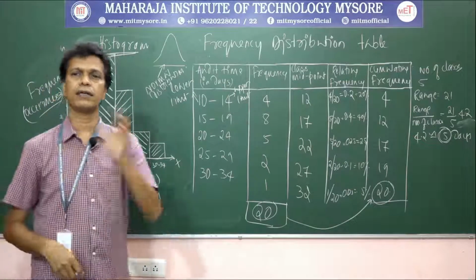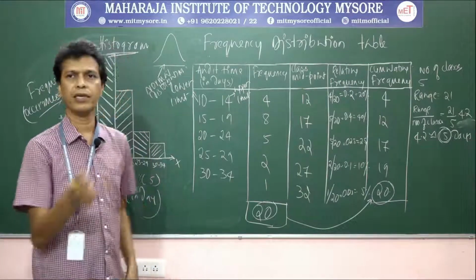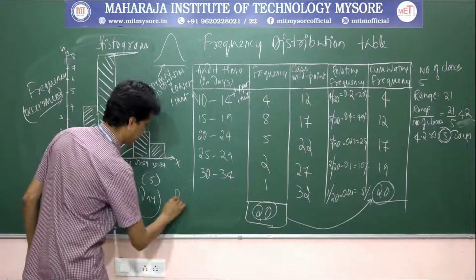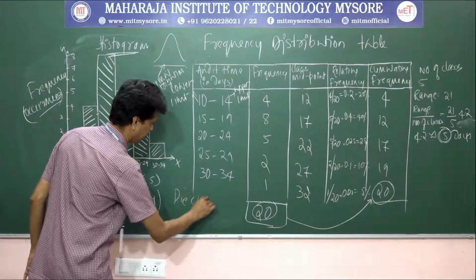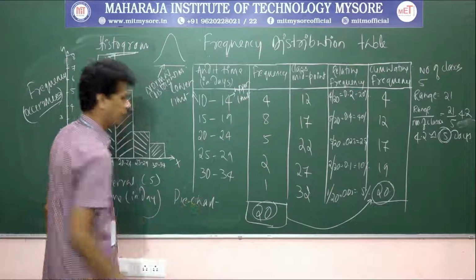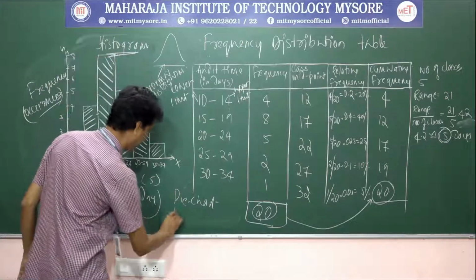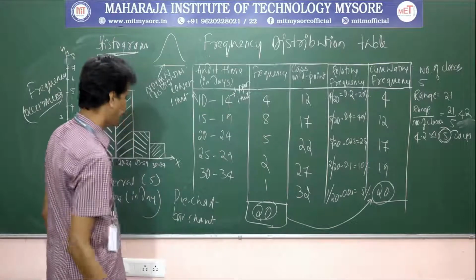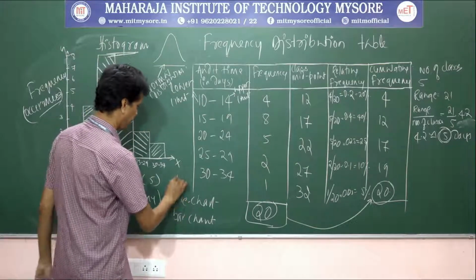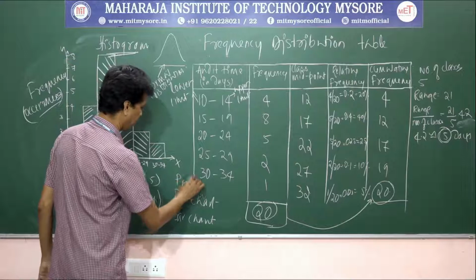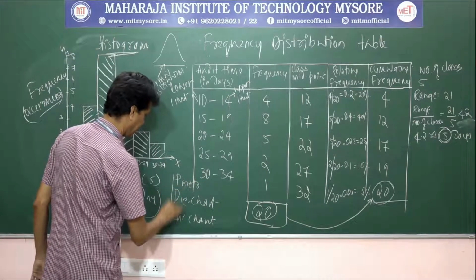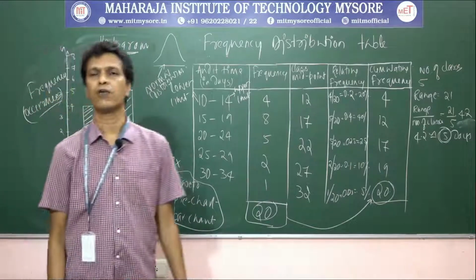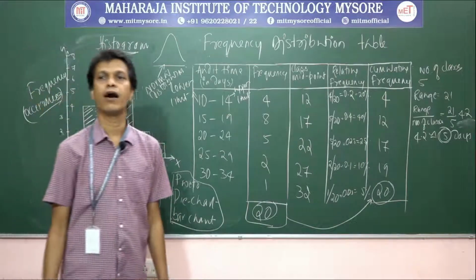Other charts we normally use are the pie chart, the bar graph or bar chart, and another very popular one, the Pareto chart. These three charts are for qualitative data. Qualitative means it is nominal or ordinal.